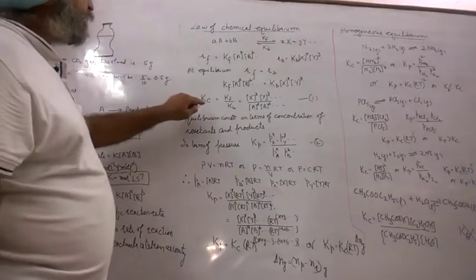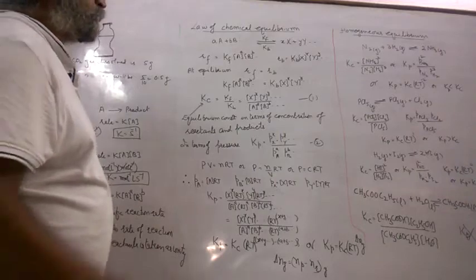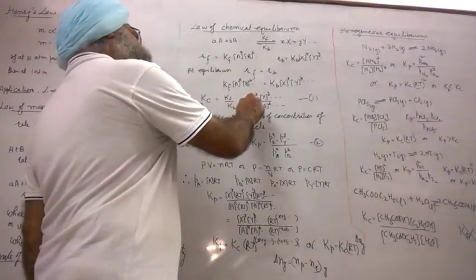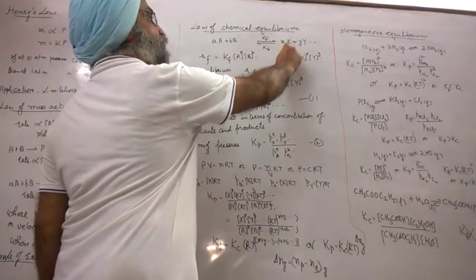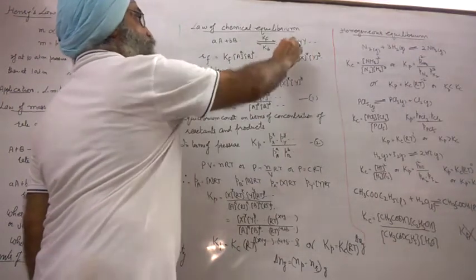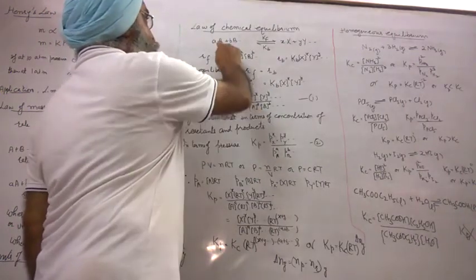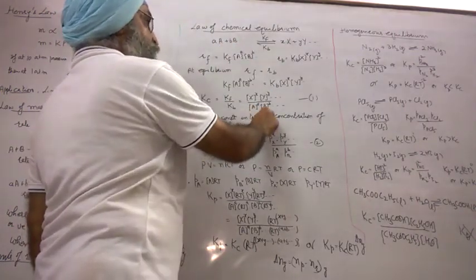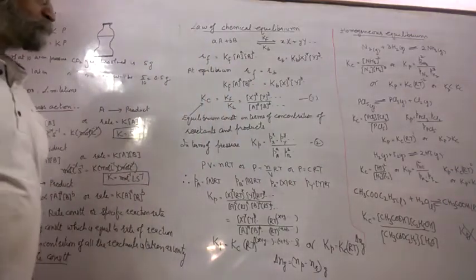Now, how to define the law of chemical equilibrium? It is the product of concentrations of the products, X and Y are the products, to the product of concentrations of the reactants, raised to power the respective coefficients in the balanced equation.